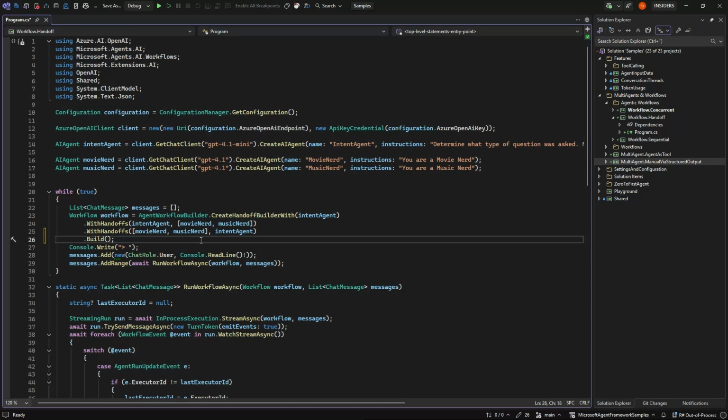We could have made that we had an intent agent figuring out if it was a movie or music question, and then we could have had that go to a movie intent agent that could figure out if it was about an actor or actress or it was about a director. So these ones can flow out much more than in this simple sample.